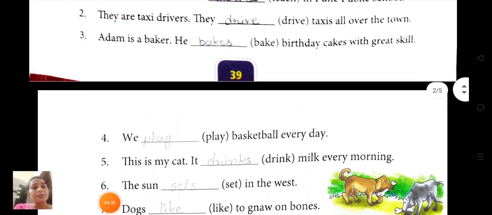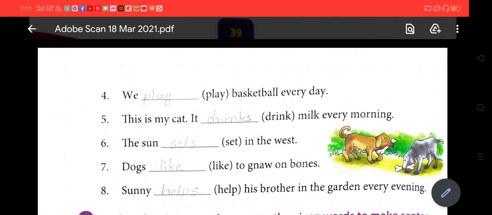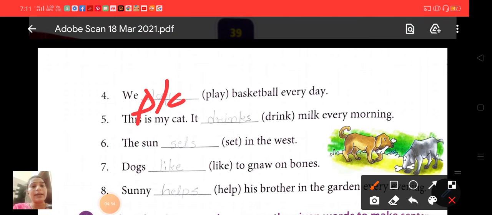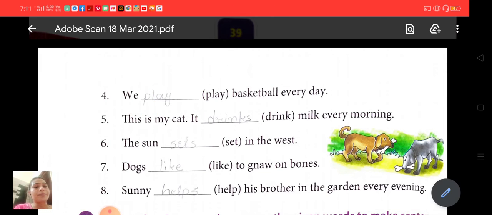Now fourth one. We dash, play in the bracket, basketball every day. So what will come here? When the subject is I, we, you and a plural noun, we have to use the root form of the verb. So we have to put the root form of play. So what will come? Play. Okay. We play basketball every day.